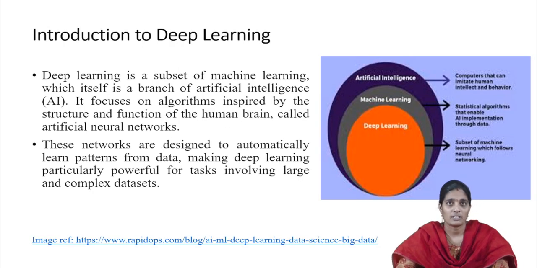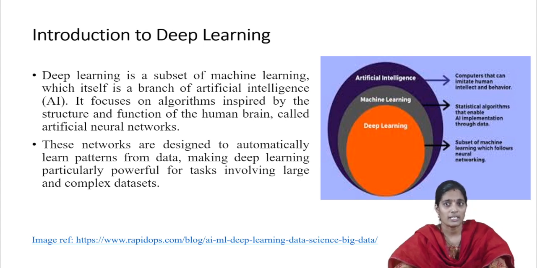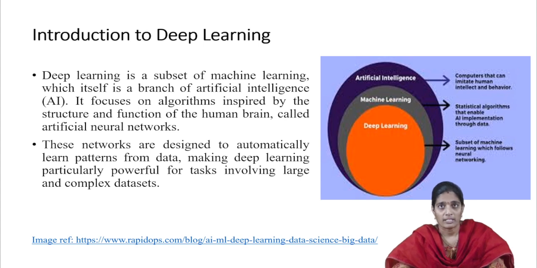Coming to the introduction of deep learning, in AI, deep learning is a subset of machine learning, which itself is a branch of artificial intelligence. Mainly, it focuses on algorithms which are inspired by the structure and functionality of the brain. It means that it is mimicking the human brain, called artificial neural networks. These artificial neural networks are a powerful tool when we are working with large and complex data sets. Here in deep learning, it is going to learn the features automatically from data.